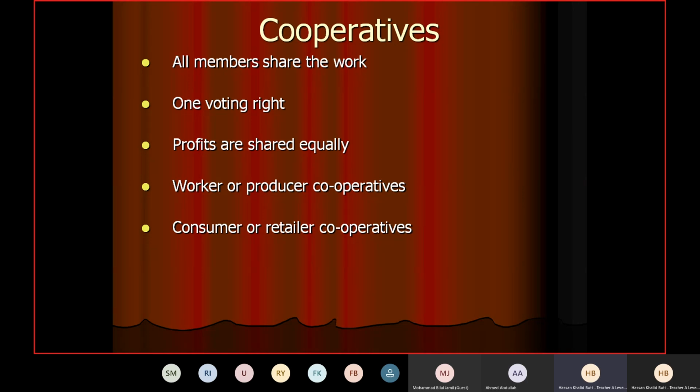Now remember, if there is a retailer cooperative, let's say there is a shop there. If members buy from them, they will get it cheaply, because they are the owners. But if other members of the society visit to buy, they have to pay the market price which is available there. Normally, if you see a shop, it won't be written that it is a retailer cooperative. You will find it just an ordinary retail shop. But for its members, they will offer a discount, or they will sell at the same cost at which they bought from the producer, and they bought it cheaply.